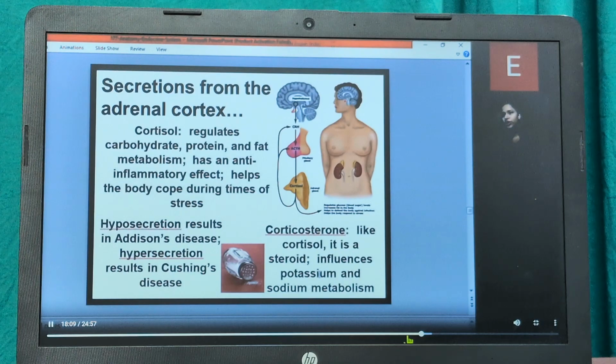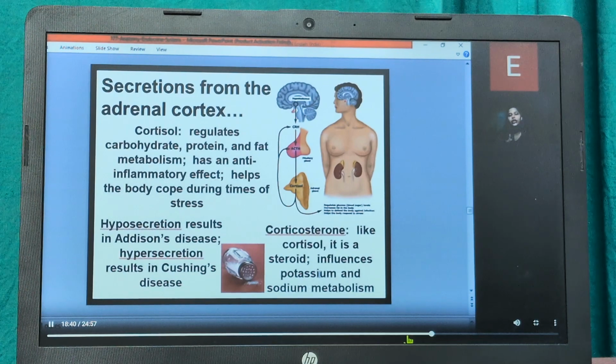In cortisol, you can say that it regulates the glucose, that is the blood sugar level, increases the fat in the body, helps to defend the body against infection, and helps the body respond to stress. So these are the effects of cortisol.